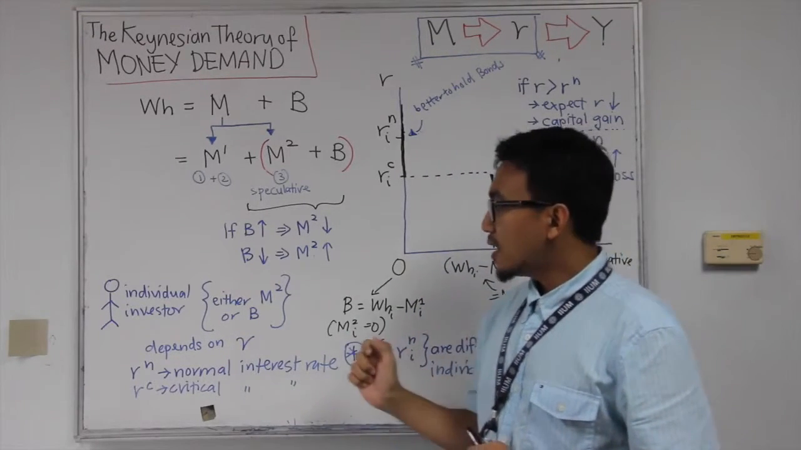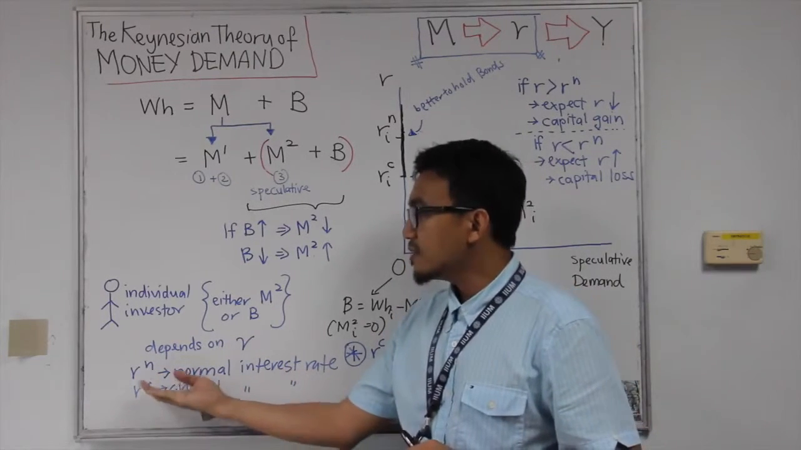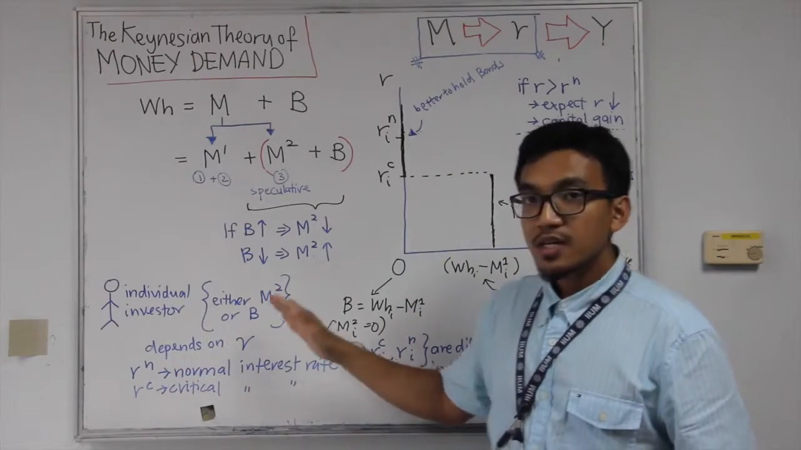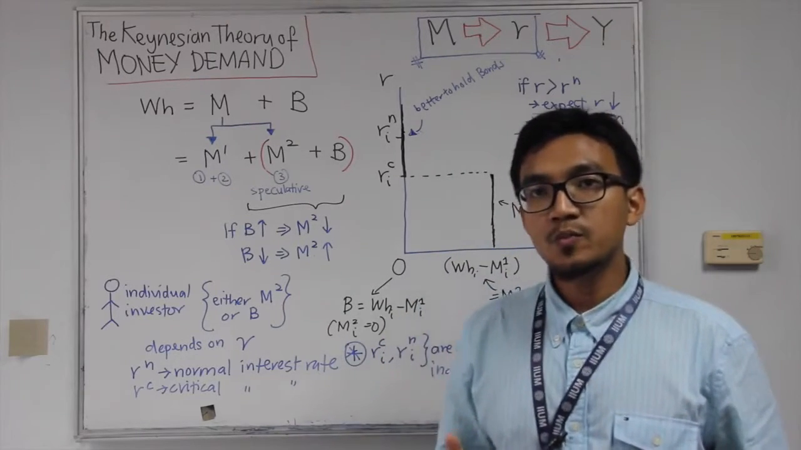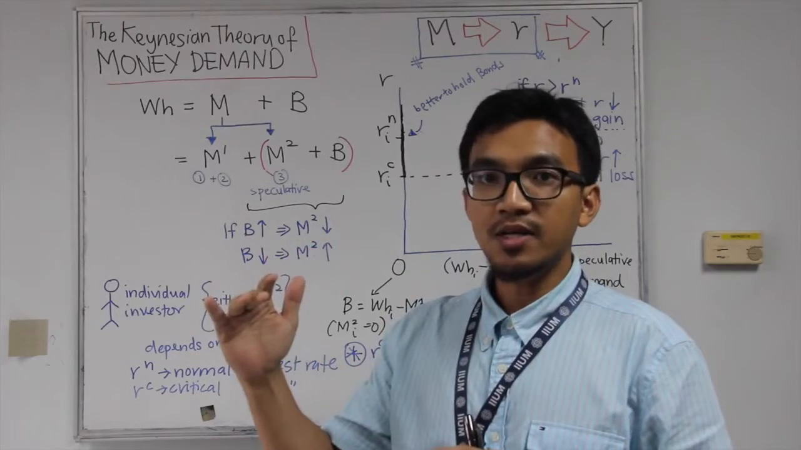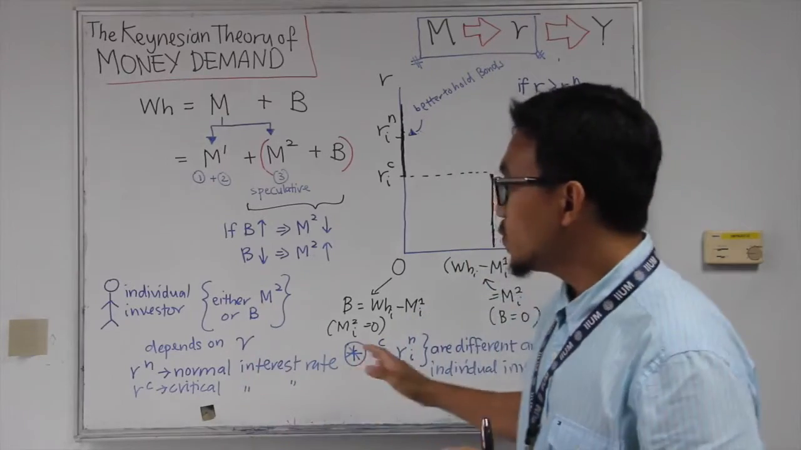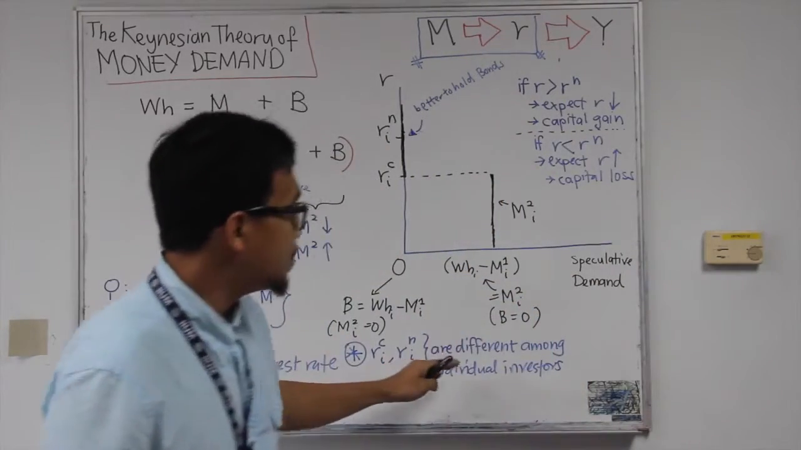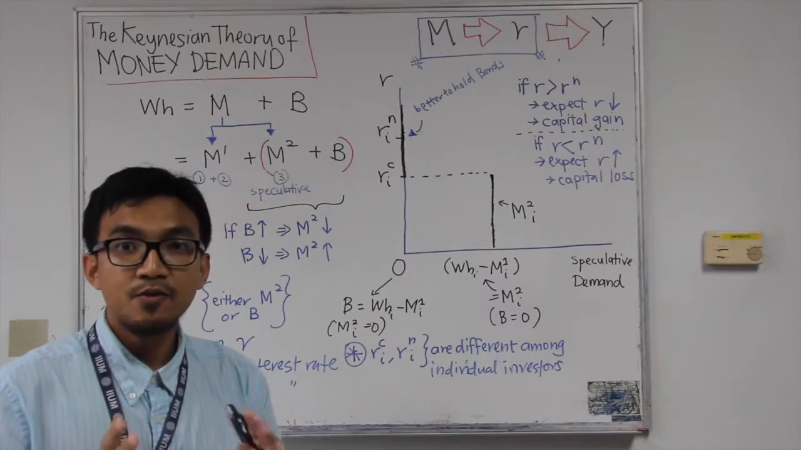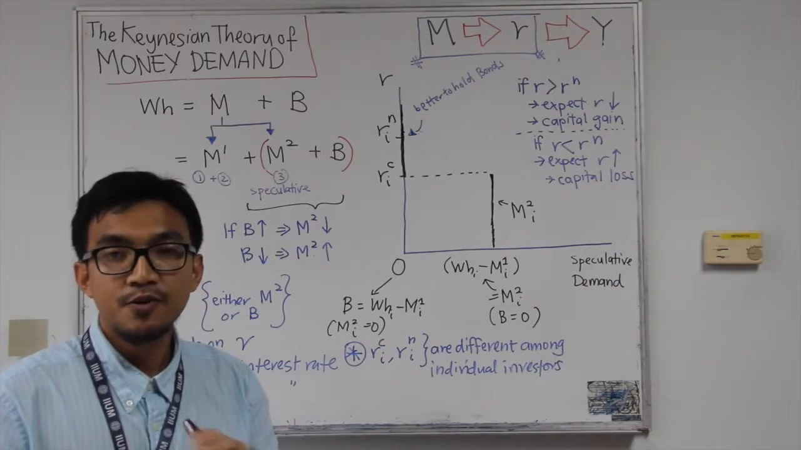So Keynes argued that firstly we need to know that there will be a normal interest rate, which is Rn, and Rc is the critical interest rate. According to Keynes, each individual investor would have their own perception, their own calculation of what should be the normal interest rate. Each individual would have a different expectation, a different calculation, of what the normal level for interest rate is.